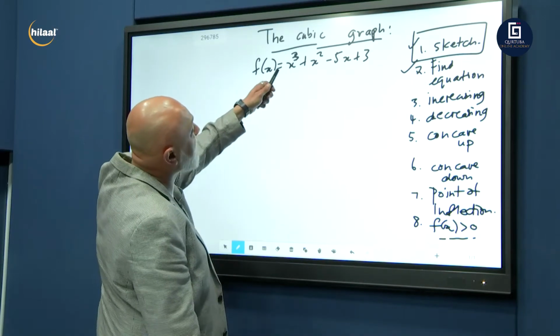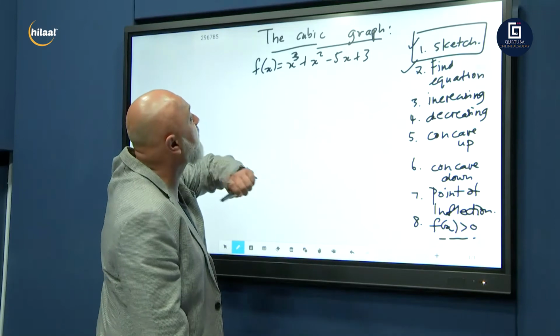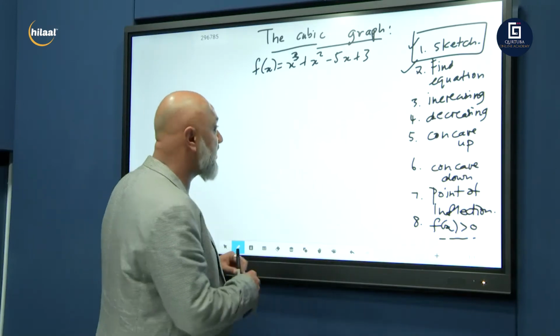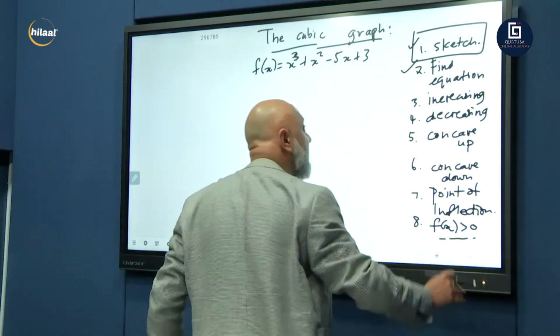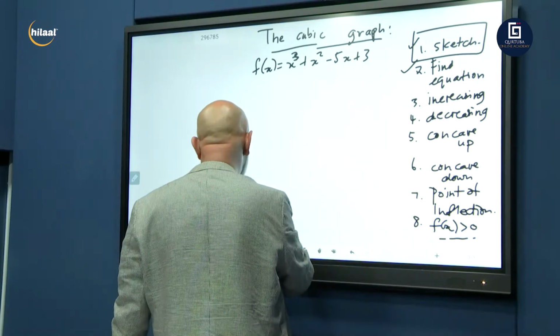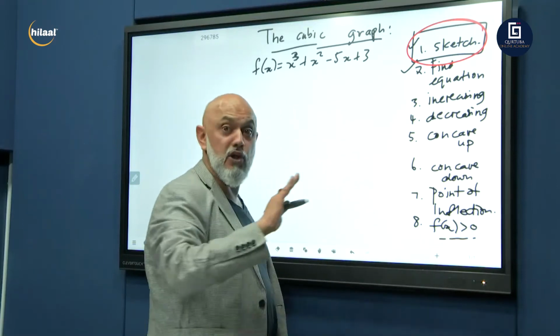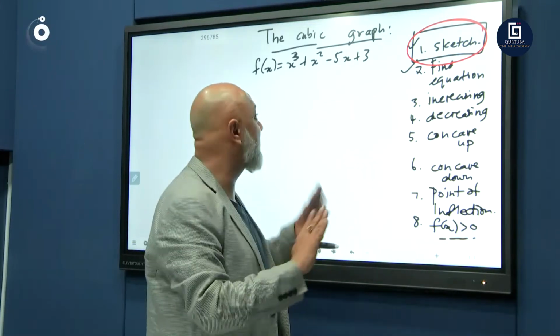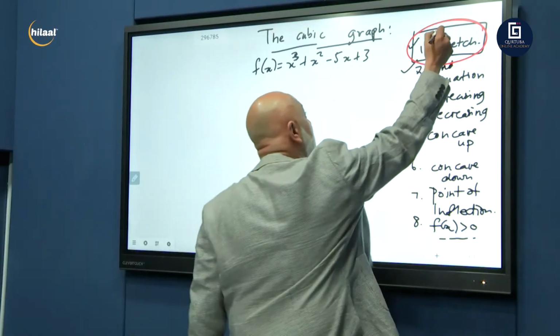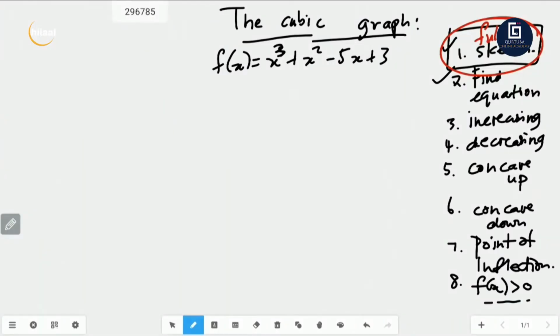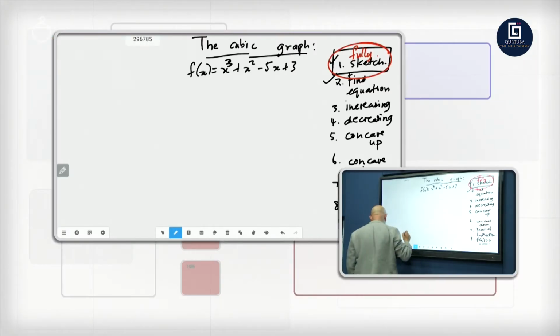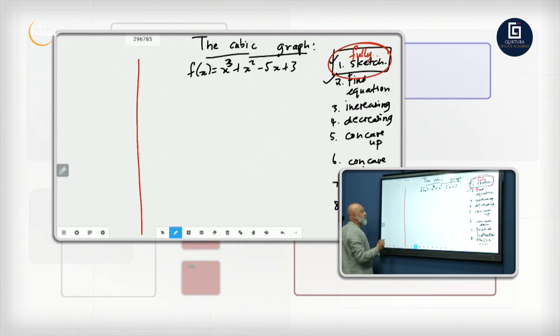So we've got f of x is equal to x cubed plus x squared minus 5x plus 3. We need to sketch the graph. So forget about everything else here. We're only focusing on the first part, which is to sketch the graph. Show all calculations for 12 marks. Sketch it fully. Now, let's do some background information about this graph before we start with our calculation. Let's do it here on the side.